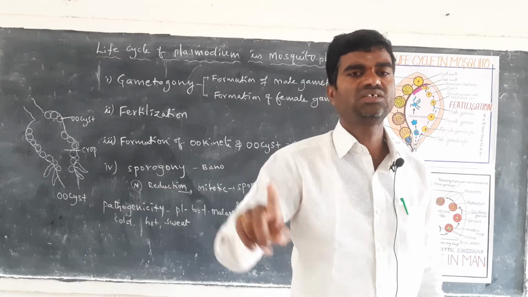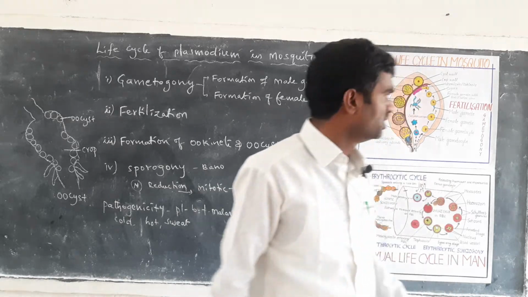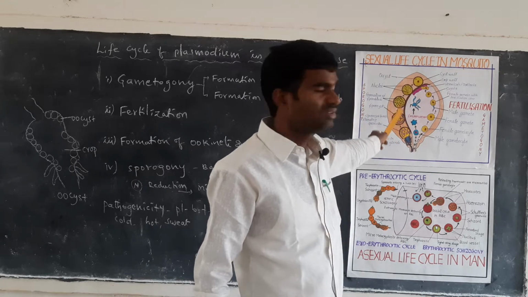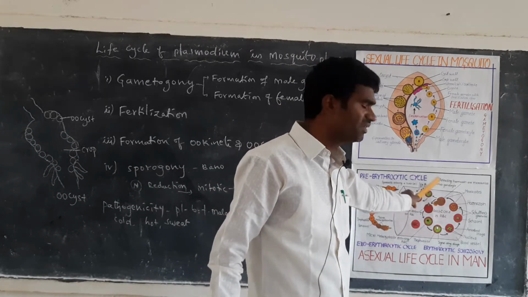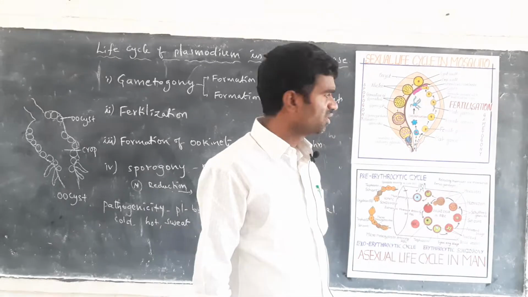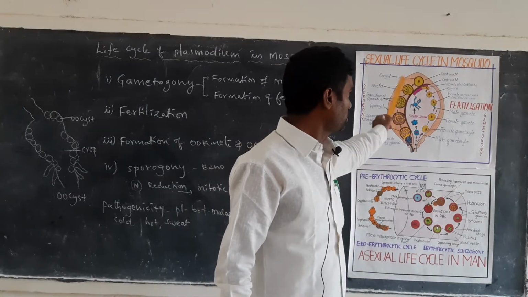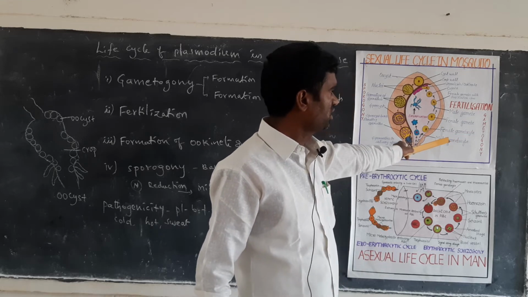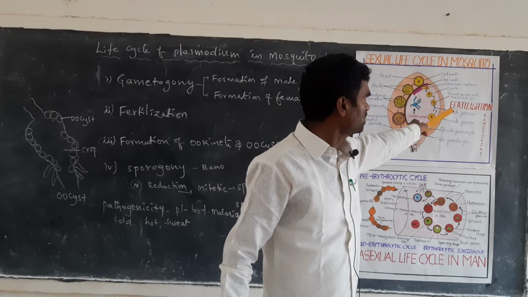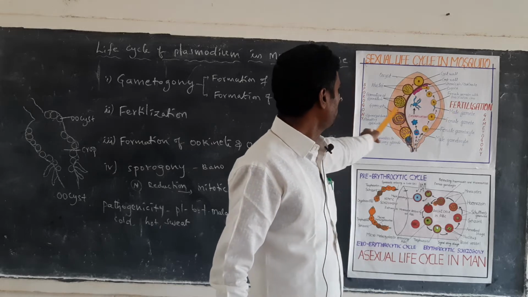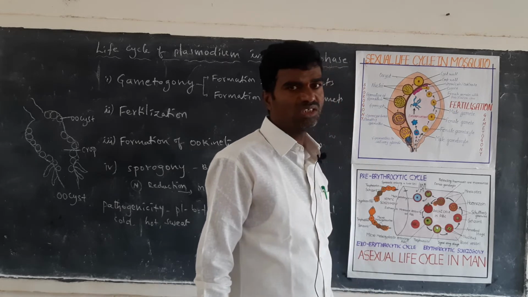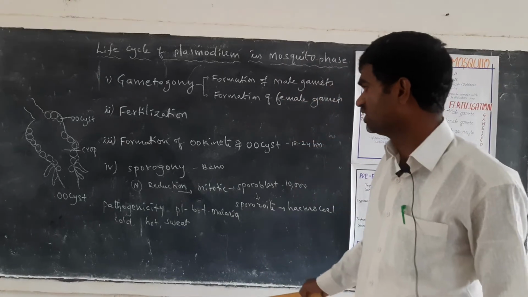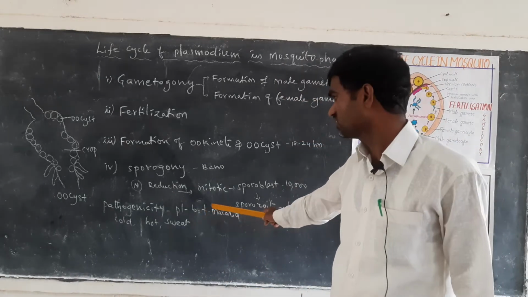That phase is called the asexual phase. This phase is called the sexual phase of the mosquito, and this is called the asexual phase of the human phase. The life cycle goes on likewise. The first step is gametogony, the second is fertilization, and the third is sporogony. Likewise the life cycle is completed in the Plasmodium mosquito phase.